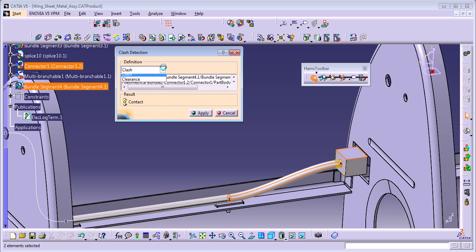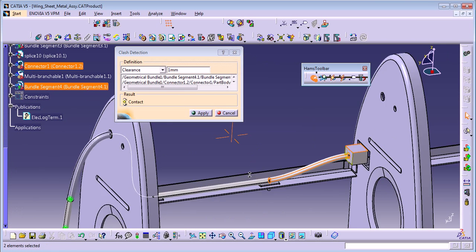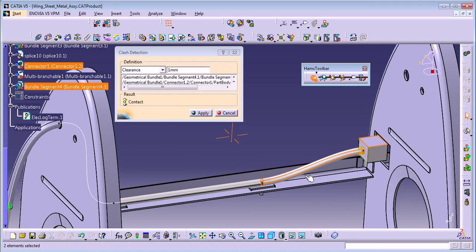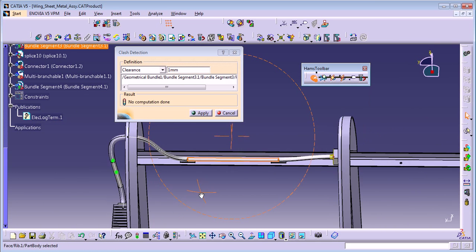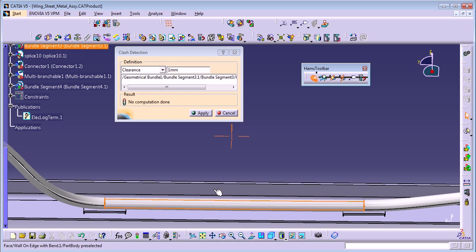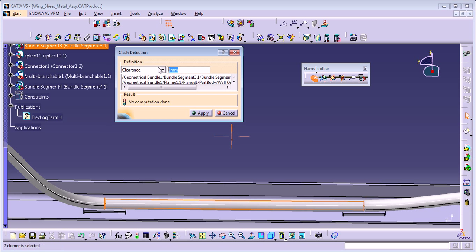I like to use this one, the clearance, to check the wire harness and all the geometrical bundles, because sometimes you're going to need clearance. Let's suppose we need a minimum clearance between these two of 10 millimeters.